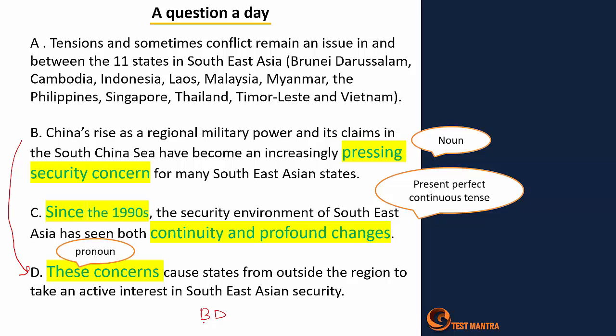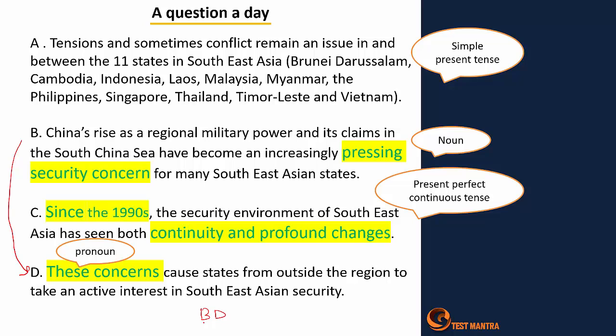Now the simple present tense in this case is statement A: tensions and sometimes conflict. Because C says the security environment of Southeast Asia has seen both continuity and profound changes, right? So what are the changes here? Tensions and sometimes conflict remain an issue in and between the 11 states here.